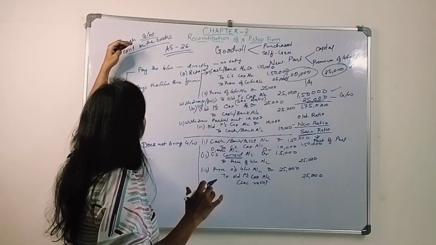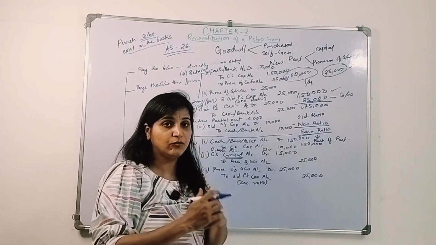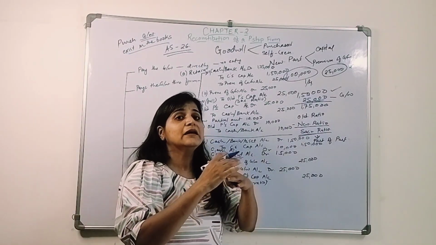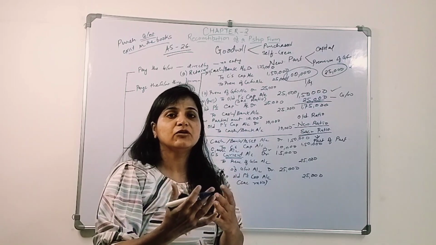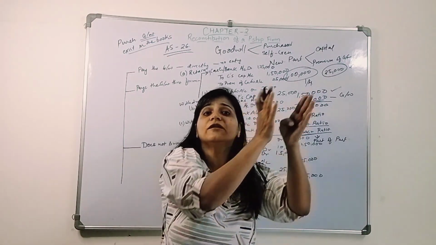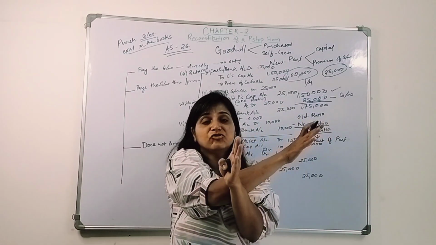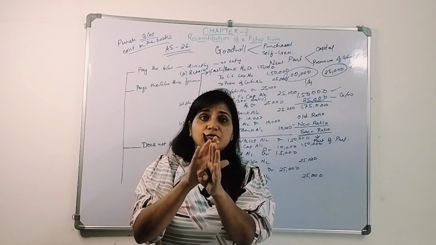Okay, so now there's already goodwill which exists in the books. We need to close that goodwill. Okay, that goodwill will be distributed between whom? It will be distributed between the old partners. This goodwill was before the admission of the new partner, so that goodwill still exists.